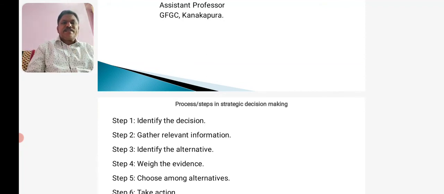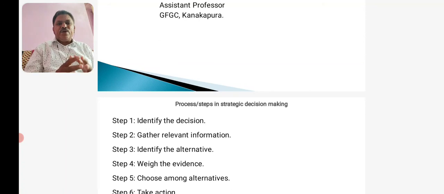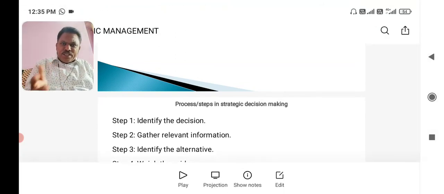After doing this, the organization may go for choosing among alternatives. That is the next, fifth step. Choosing among the alternatives, that is selecting the best alternative from among the alternatives. Once you have weighed all the evidence, you are ready to select the best alternative, the alternative that seems to be best for you. You may choose a combination of alternatives in this sense.